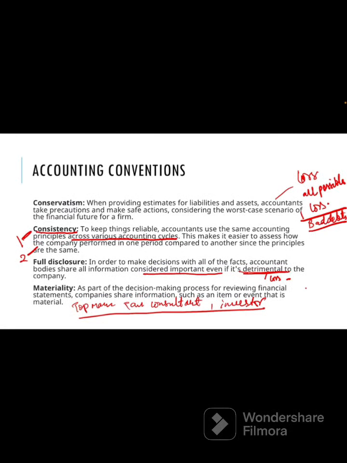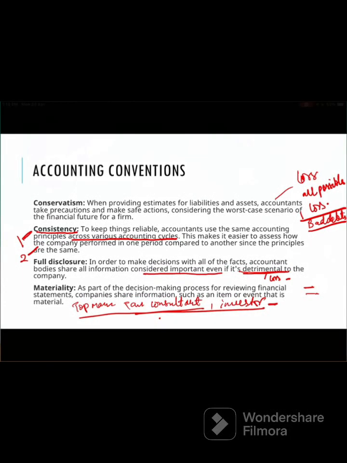So the top management should know every transaction, every record of the business, because based on that the management will take decisions. The tax consultant also should know the sales and whatever transactions you made during the year, so he can arrive at a better tax position. In the same way investors should know all this information so they can make wise decisions. So these are the accounting conventions.